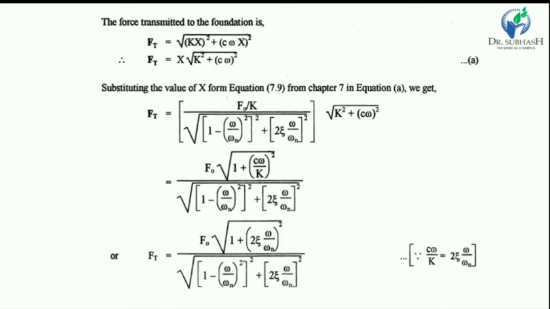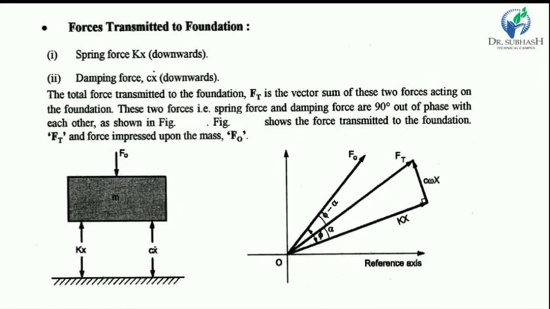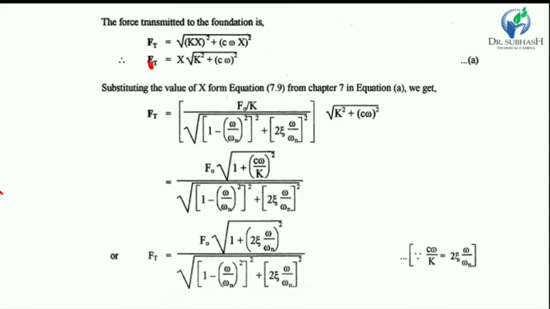Now as per the discussion, we know that the force transmitted to the foundation is the vector sum of these two forces. So it is under root (kx)^2 plus (c omega x)^2. According to Pythagoras from the figure, Ft squared is equal to (c omega x)^2 plus (kx)^2. If the square on Ft is removed, then (kx)^2 and (c omega x)^2 are under root.